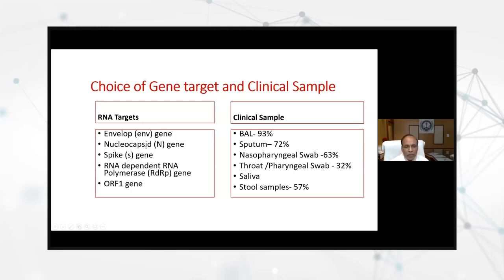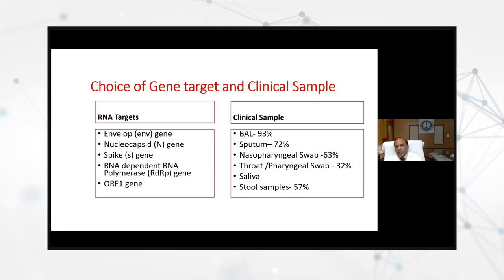You can have one of them, either ORF or RDRP. So 3 plus 1 of these. This is very, very important. You have to have these 4 gene targets. That is crucial. Now, what sample should you take?